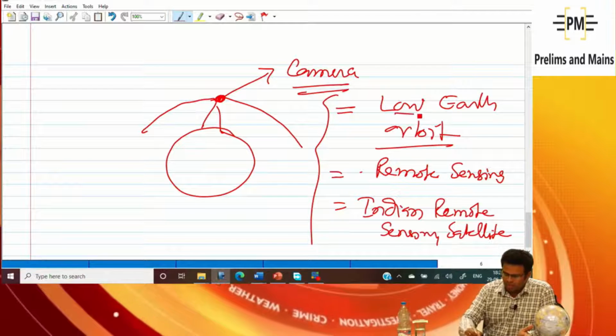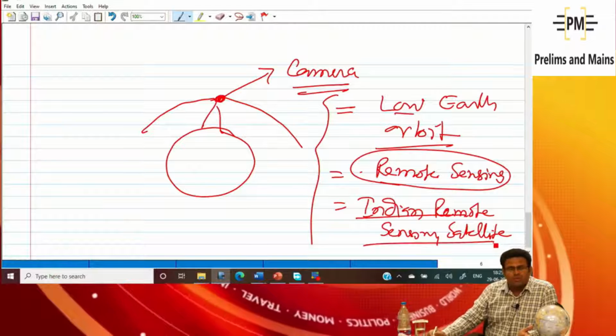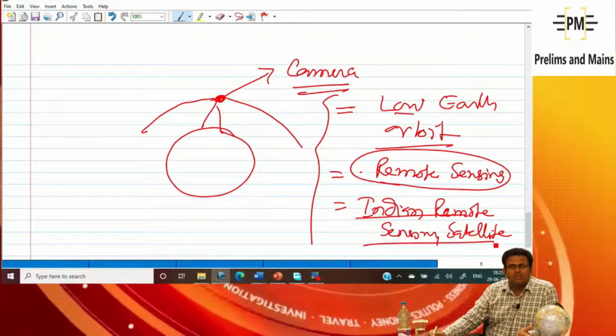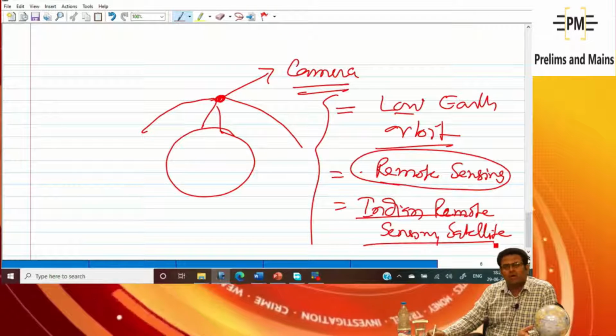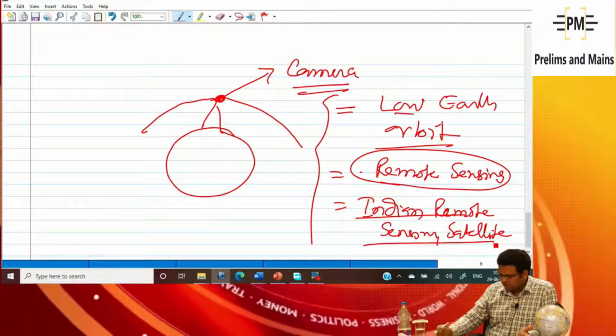So low Earth orbit, remote sensing will be there, and Indian remote sensing satellite. Such satellites are known as Indian remote sensing satellites, and those who are very good with pictures.